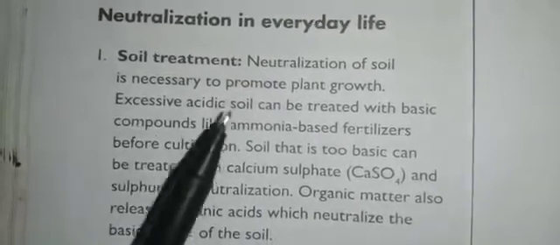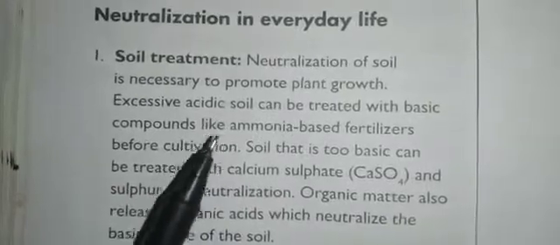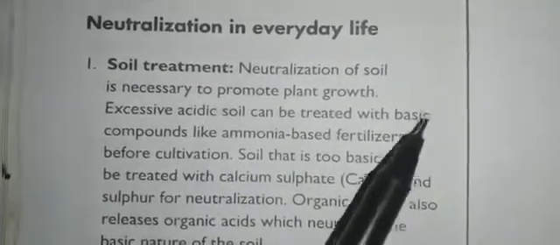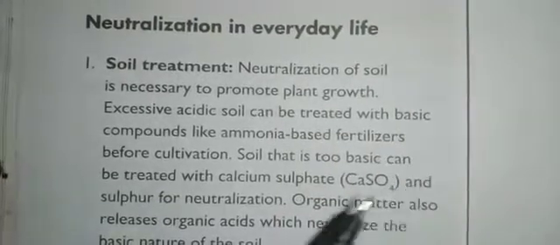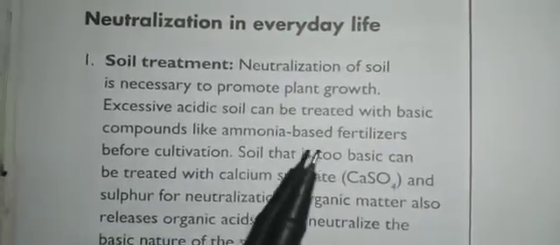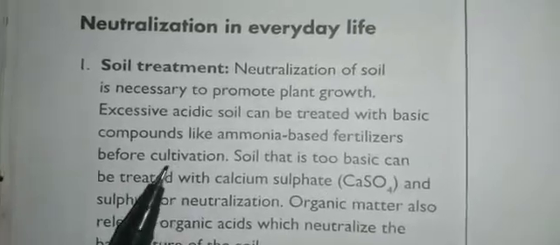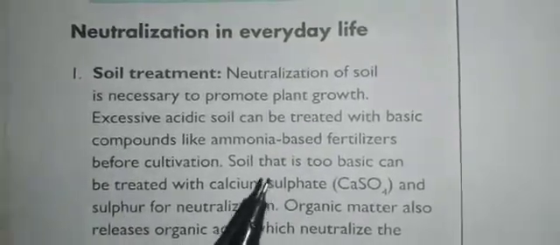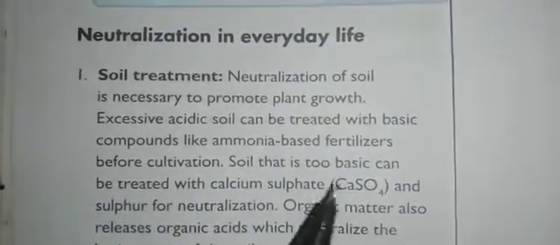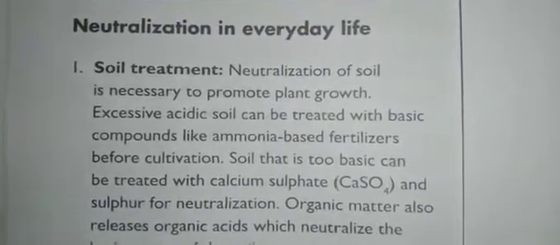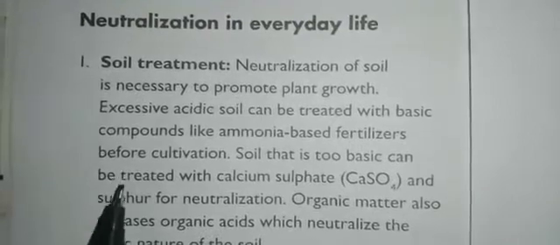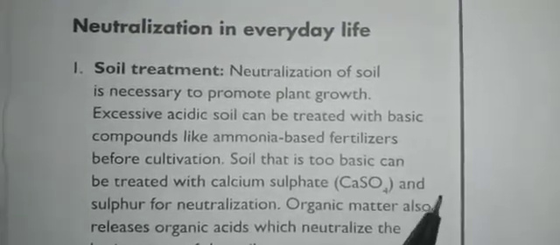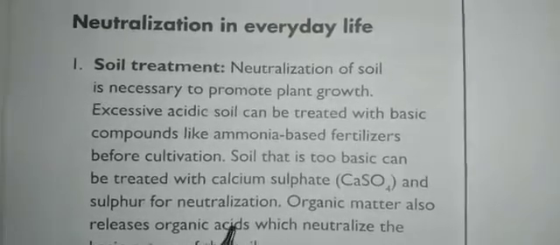You know that when an acid and a base combine, it will become neutralized, right? So if the soil is too acidic and you add some amount of basic compounds like ammonia based fertilizers before cultivation, then the soil will become normal. Soil that is too basic can be treated with calcium sulfate. Okay, calcium sulfate and sulfur for neutralization.